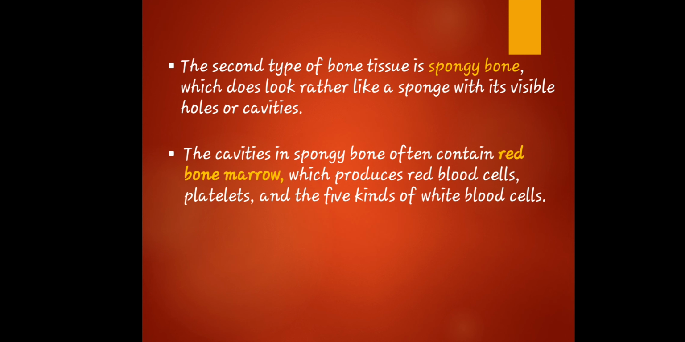So the second type of bone tissue is spongy bone. It is very contrasting to the first bone. Why? Because from the look itself, they are literally different. Spongy bone looks rather like a sponge with its visible holes or cavities. The cavities in the spongy bone often contain red bone marrow, which produces red blood cells, platelets, and the five kinds of white blood cells. I've already discussed the red bone marrow earlier. I introduced the red bone marrow to you.